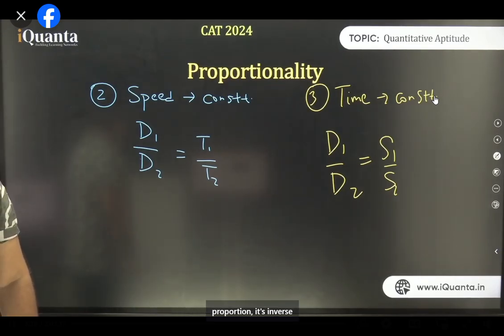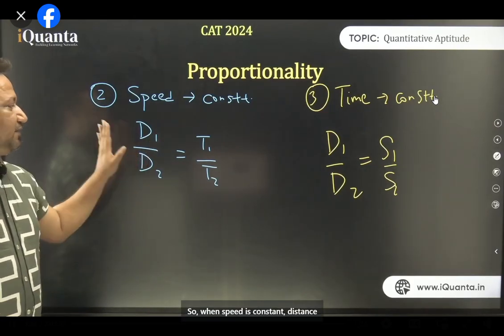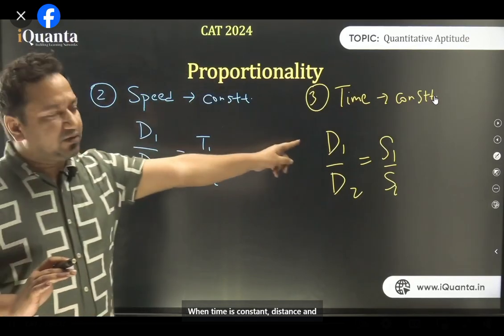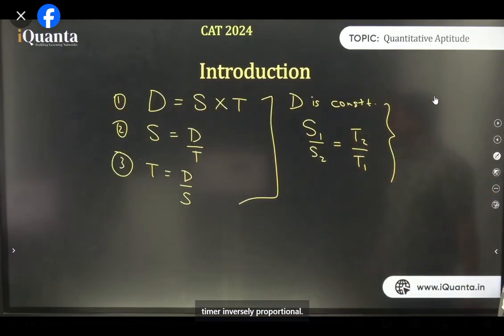There's nothing like direct proportion here, it's inverse proportionality. Direct and inverse. Is that clear, everyone? So when speed is constant, distance and time are directly proportional. When time is constant, distance and speed are directly proportional. But when distance is constant, speed and time are inversely proportional.